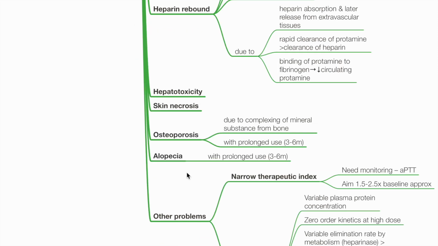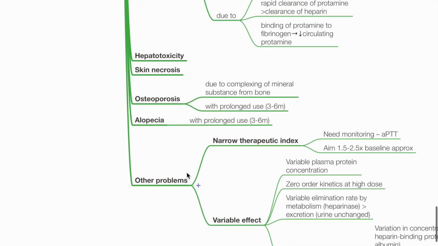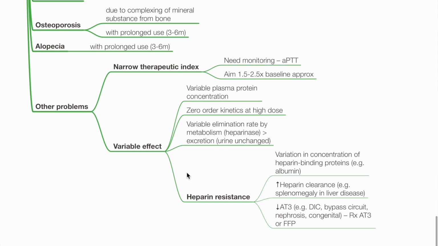Other side effects of heparin include hepatotoxicity, skin necrosis, osteoporosis due to complexing of mineral substances from bone. This occurs with prolonged use. Alopecia also occurs with prolonged use. Other problems with heparin: narrow therapeutic index.